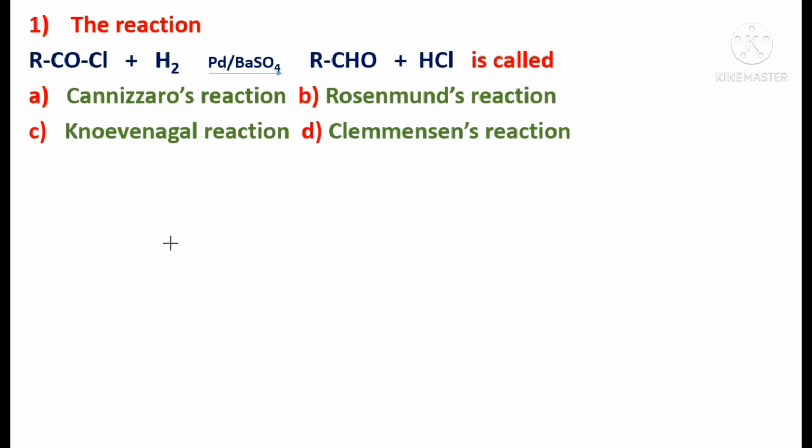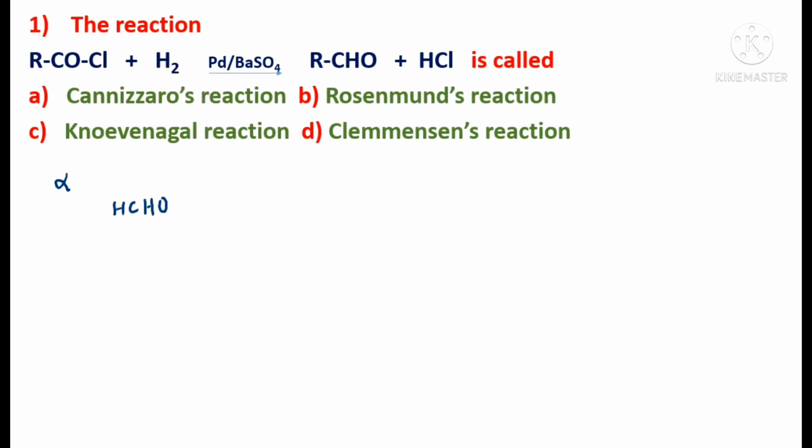In Cannizzaro reactions, the aldehydes which do not contain alpha hydrogen atoms, like formaldehyde, HCHO, or benzaldehyde, will be converted to acid and alcohol in the presence of sodium hydroxide.